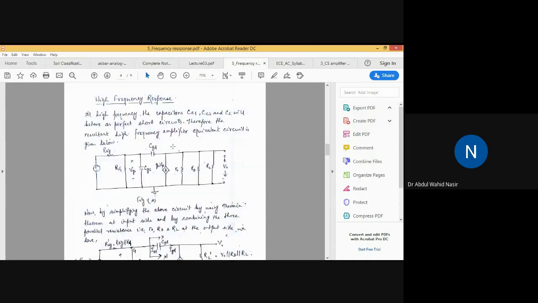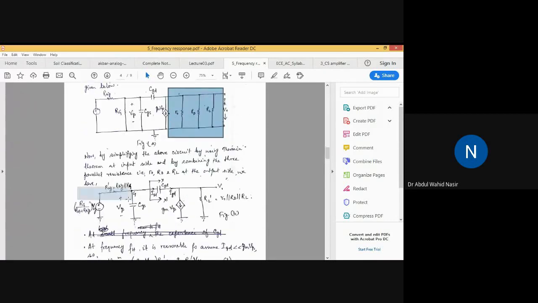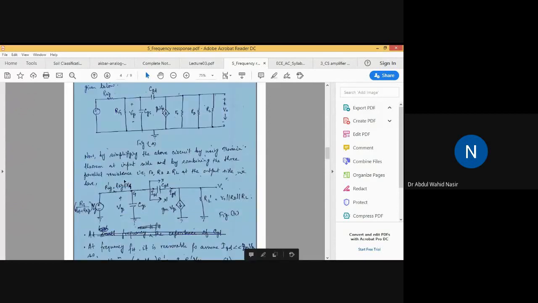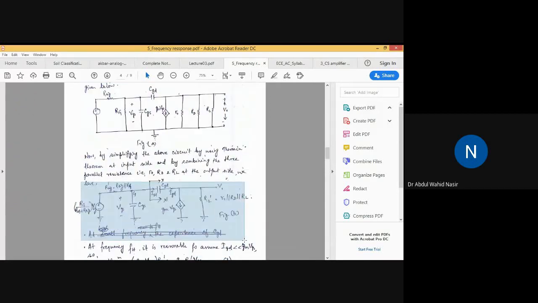Also the output side. You can see the three resistances R0, RD, and RL are connected in parallel, so they can be replaced by the equivalent resistance R0 parallel RD parallel RL. If you incorporate the simplification in both the input side and the output side, you end up with this circuit diagram, clear? Here the Thevenin voltage will be RG divided by RG plus RSIG times VSIG. I already explained how you get this voltage.